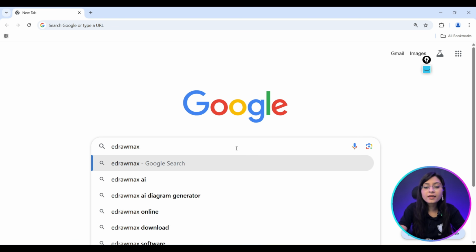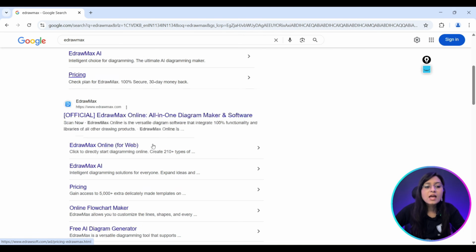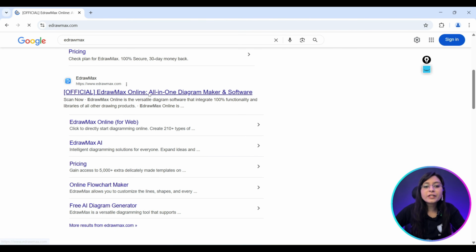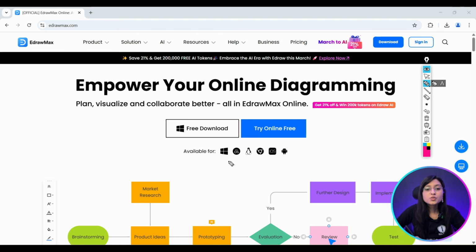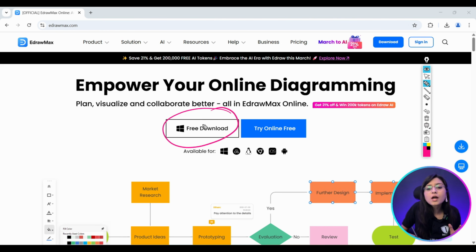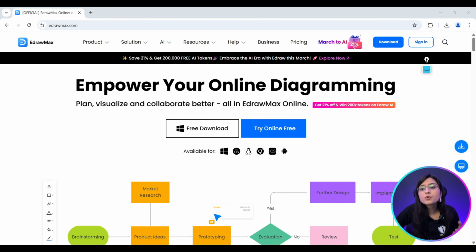Let's just go into Google and search eDrawMax.com. You can find the link of this website in the description box as well as in the comment box. And here we can find the website of eDrawMax. Once we open the website, the interface will look like this. The best thing about eDrawMax is that it not only supports the web, but also the desktop as well as the mobile versions. So you can also download this for free and it is available for Windows, iOS, Linux and Android. So let's just start using this online.